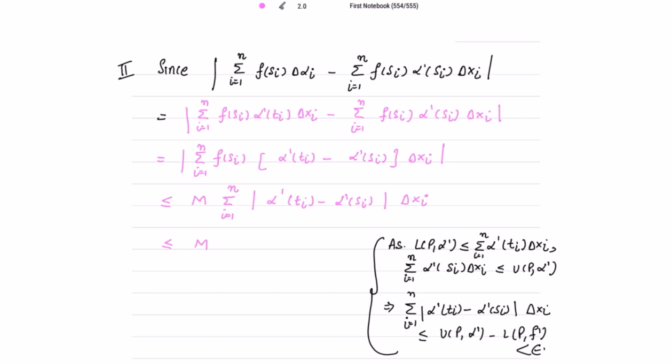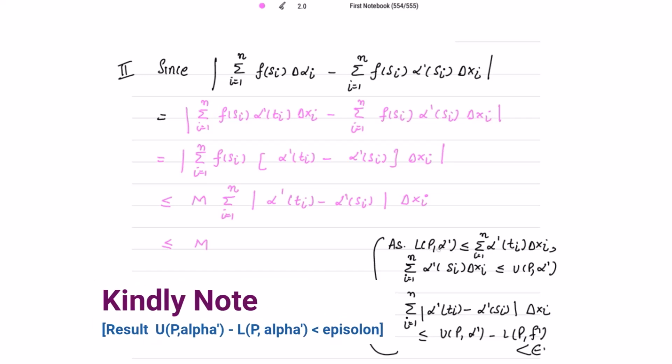LP alpha dash is less than or equal to the Riemann sum, that is alpha dash Ti delta xi. Now this summation alpha dash si delta xi is less than or equal to UP alpha dash. Now if I take the difference of these two, the mod will be less than or equal to the difference of the two, and this is further less than epsilon. Very fine.